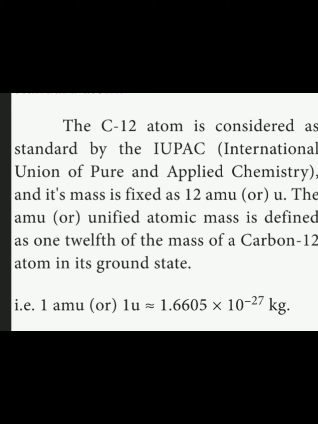IUPAC is a group of chemists. They gave the idea for naming of compounds. It stands for International Union of Pure and Applied Chemistry, and the mass of carbon 12 is fixed as 12 AMU. Now, coming to the definition, what is one atomic mass unit? It is defined as 1/12 of the mass of the carbon 12 atom in its ground state. That means we take the 12th part, 1/12 of the mass of carbon 12 in its ground state.